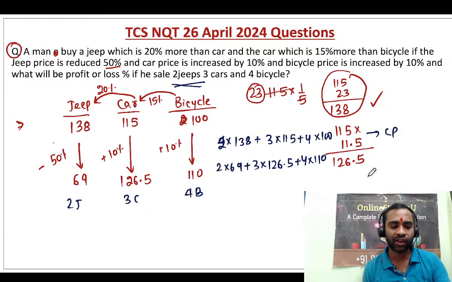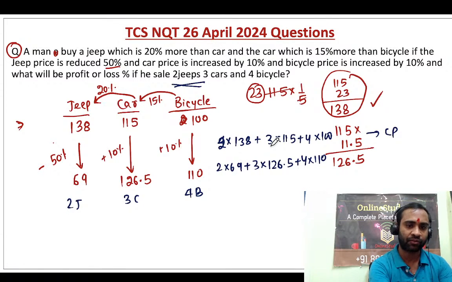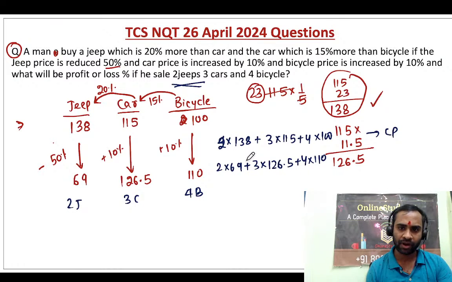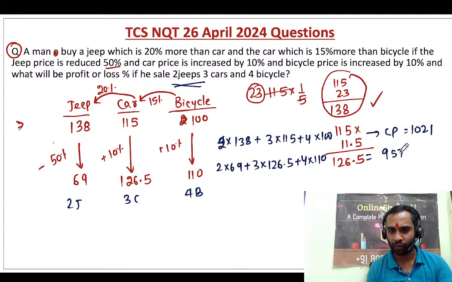For this you have to use the calculator. So with the calculator, 2 into 138 plus 3 into 115 plus 4 into 100 is nothing but 1021. And the selling price, 2 into 69 plus 3 into 126.5 plus 4 into 110, is nothing but 957.5.